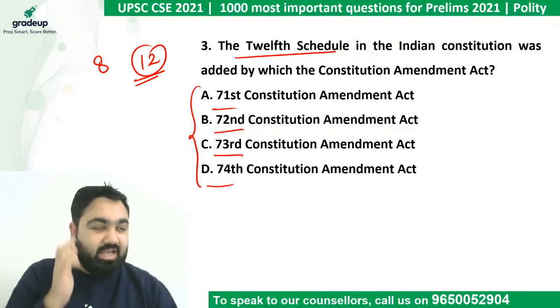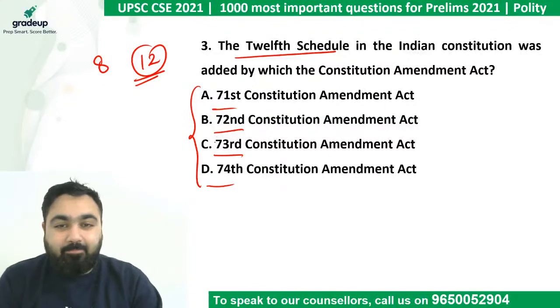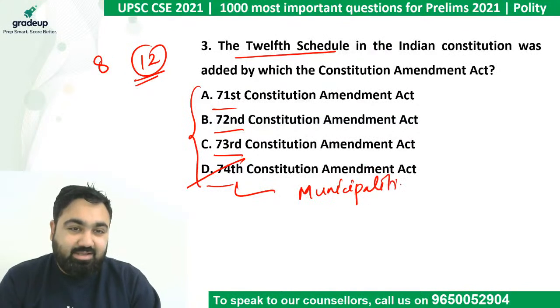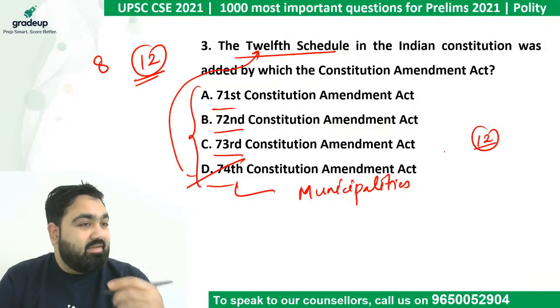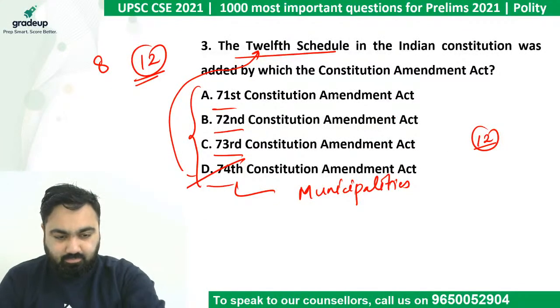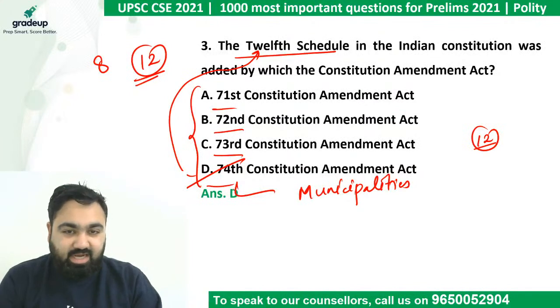So the correct answer here, as all of you said, is D. The 74th Amendment Act led to giving a constitutional status to municipalities. This was the Amendment Act through which the 12th schedule was also added. The 12th schedule contains the areas in which the municipality has the power to make laws. Good job, guys. D is the correct answer.